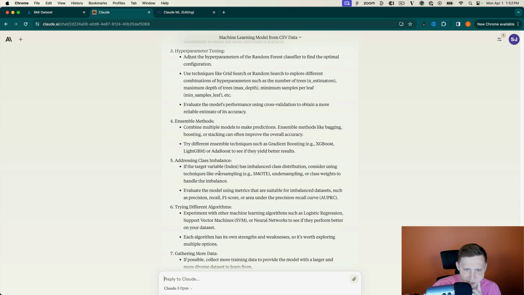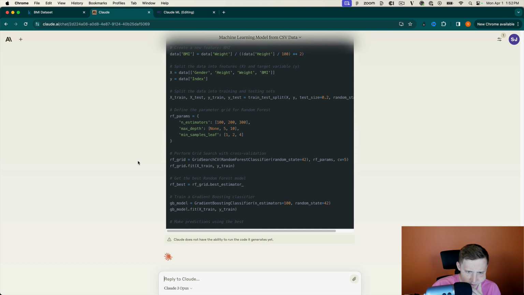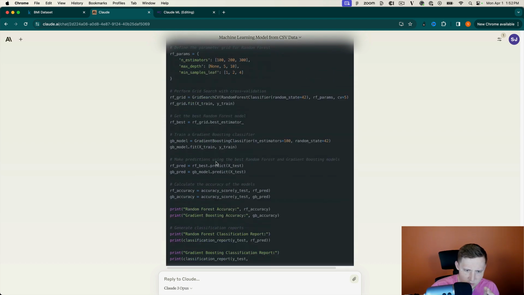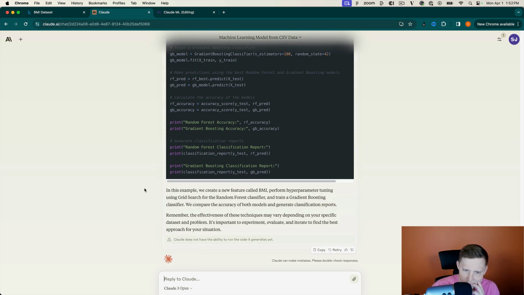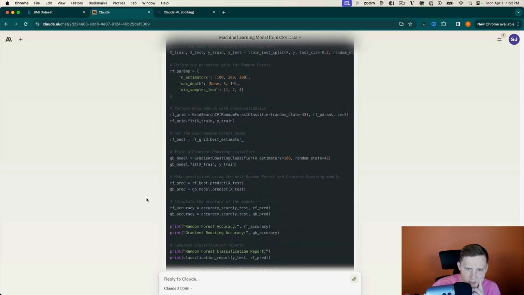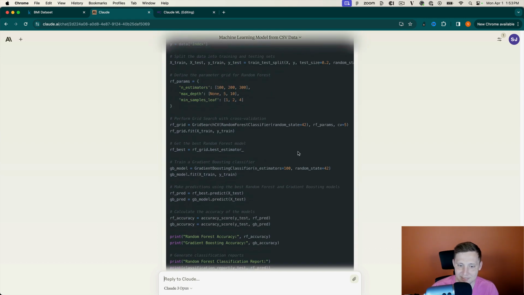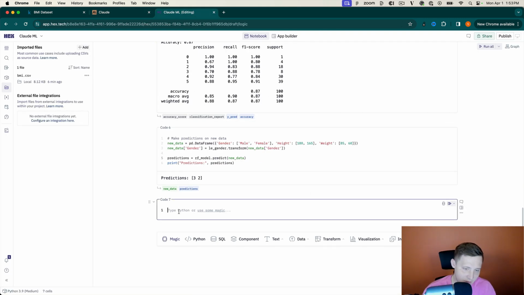Hyperparameter tuning. Okay. Here's a few examples. Okay. So it gave us an example, so that's not bad. Define the parameters for. Okay. Interesting. So it says it creates a new BMI as weight over height. Yeah, I don't love that part of it. Like, I don't love it creating the new feature there. But let's copy it in there and let's just see what happens, right?